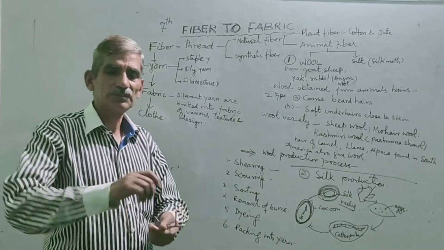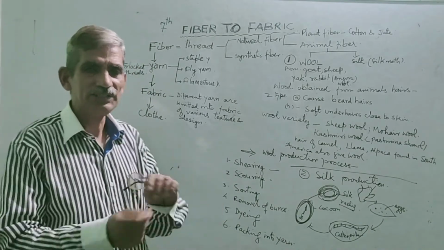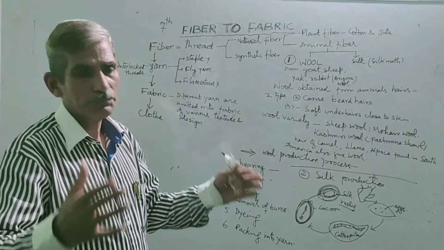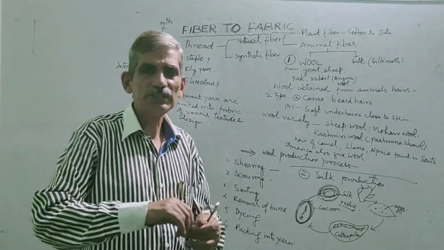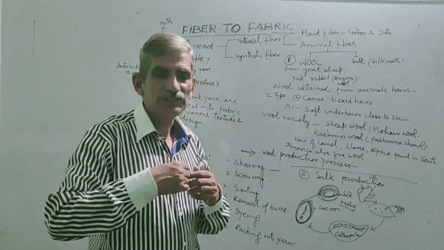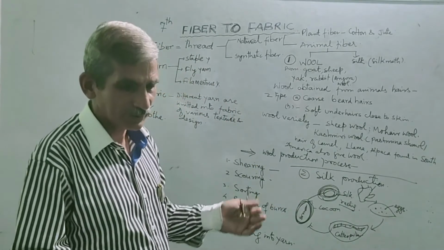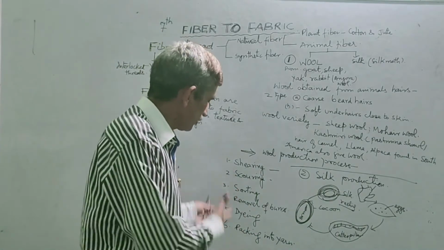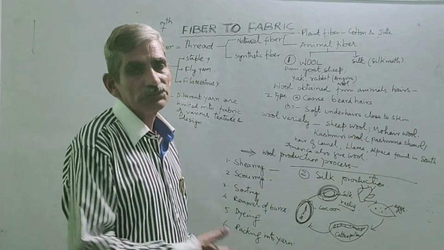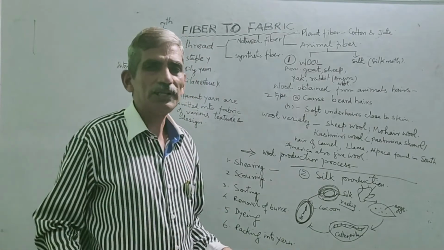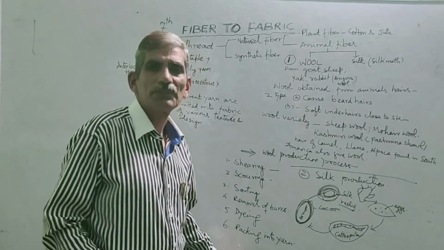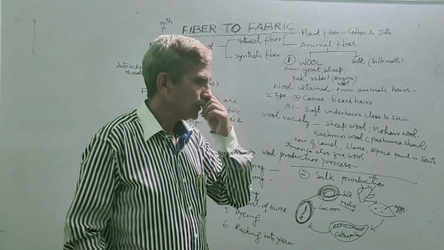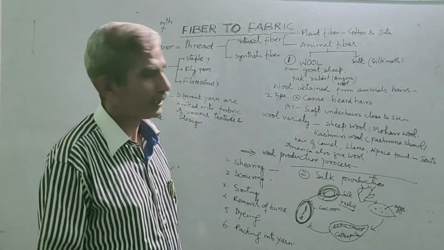Then weaving of that yarn is done, and the different pieces of the woolens are prepared, and then they are joined to make a scarf or handkerchief, socks or gloves or sweater. So different items can be prepared after that. So this is the process of wool processing or wool production.